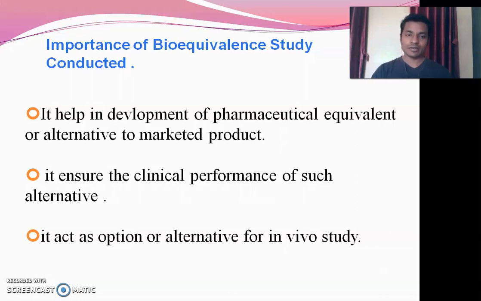If the drug matches the bioequivalence study data, then there is no need to go for the in vivo study. So it minimizes the in vivo study, and ultimately it reduces the time and also the cost of the study, if we bypass the in vivo study with the help of bioequivalence data.